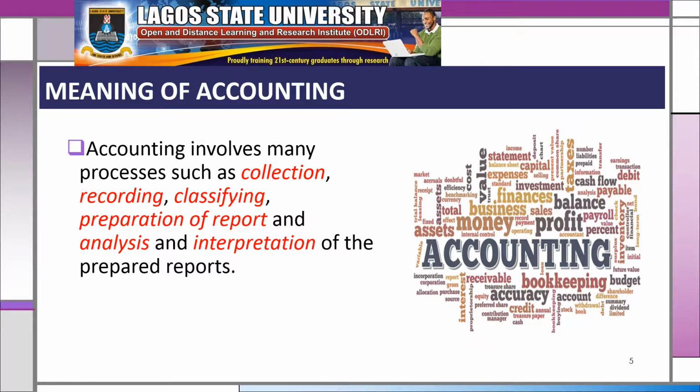So accountants lay emphasis on accuracy. All these will be discussed in subsequent lectures. On that note, I'm describing what we mean by the meaning of accounting.